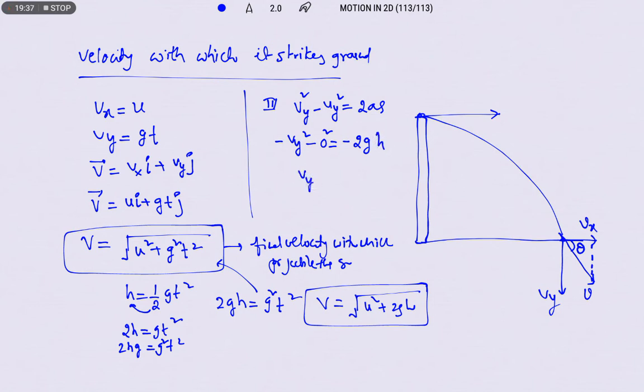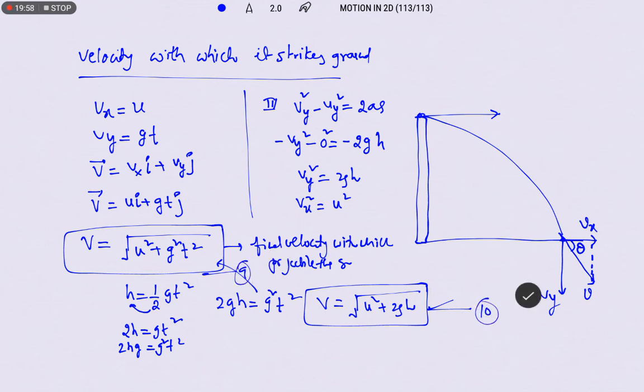Therefore vy square is equal to 2gh we can write. In the same way, vx square we can write as u square. By adding those two, we are going to get this expression. So this is 9 and this will be 10.